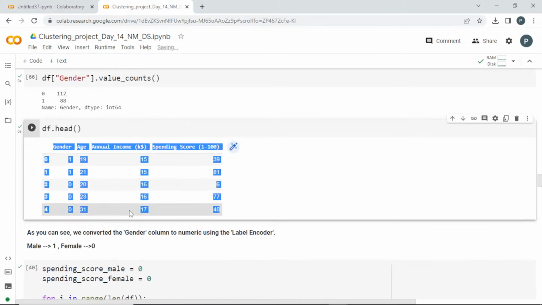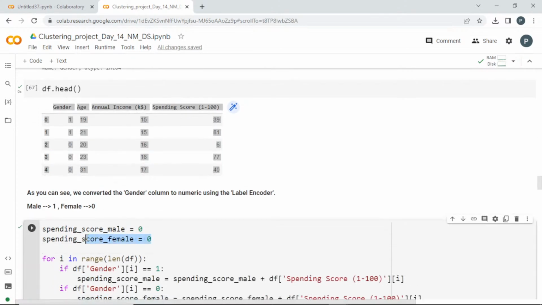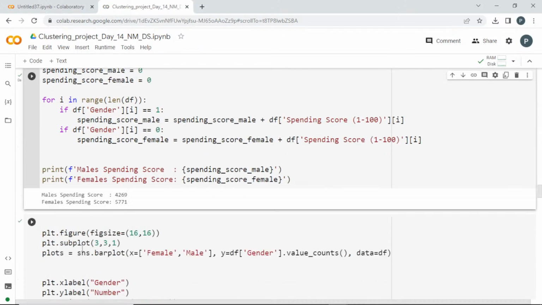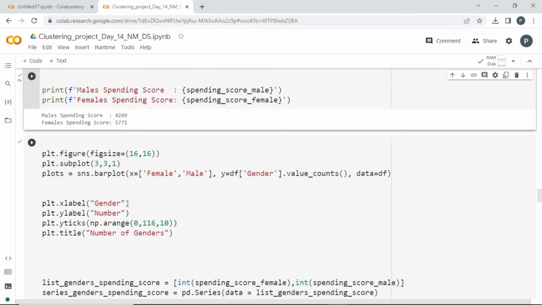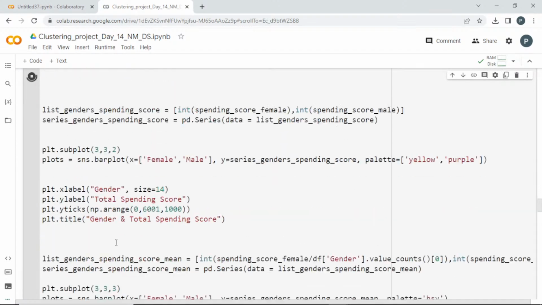So we are going to go into the exploratory data analysis, and I'm going to calculate the spending score of male and female. Wherever it is male, I'm calculating the spending score and adding it up, and wherever it is female, I'm adding it to that. Totally, we'll see how much the spending score is. So the male spending score is this value and the female spending score is this value. Next, I'm going to plot a bar plot based on the gender.